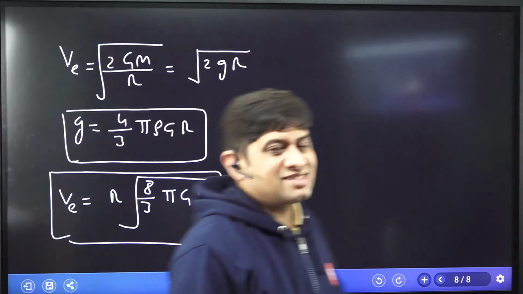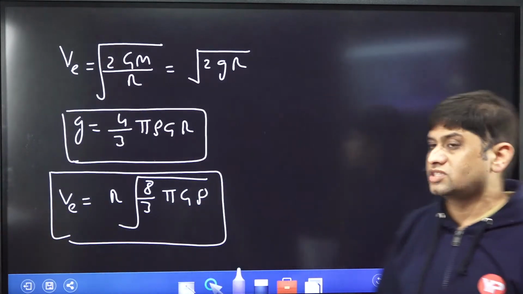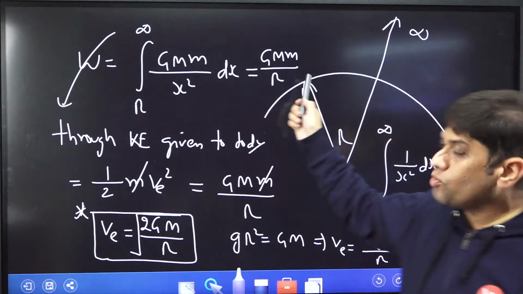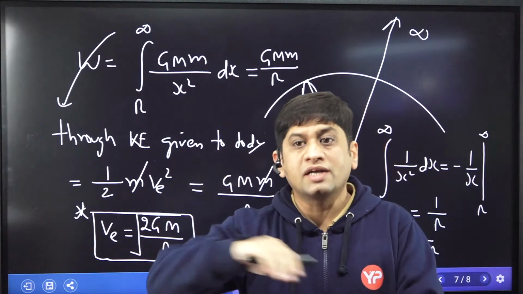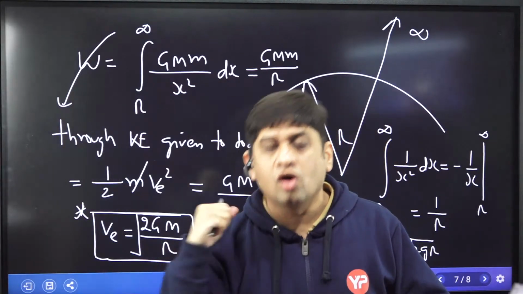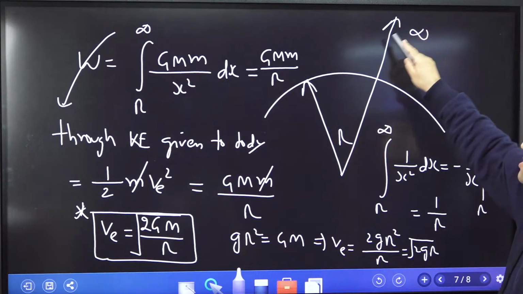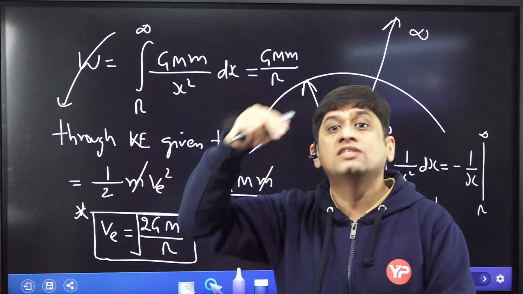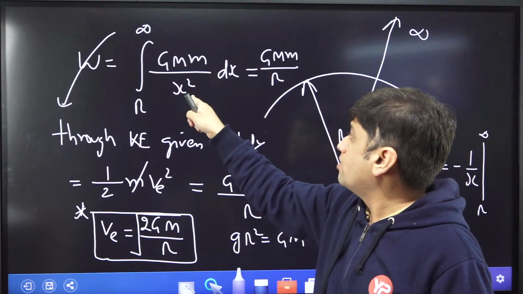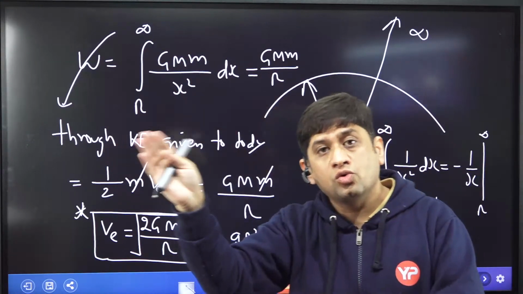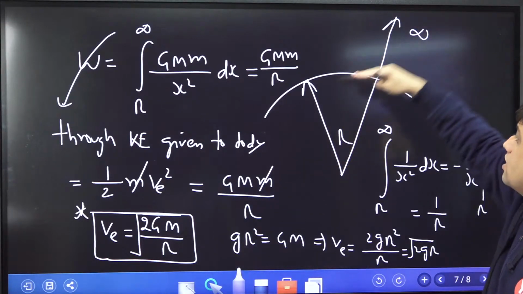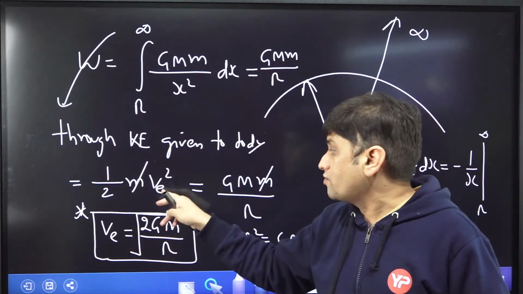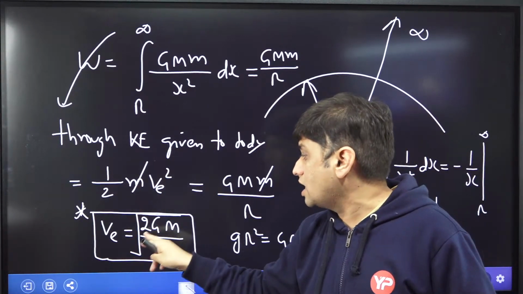So let me now summarize the escape velocity concept. As I told you, maximum questions have come from here. What is escape velocity? How much velocity should I give to a body so that it escapes the gravitational pull of earth? Let's assume a body which is at distance x, and how much work needs to be done to move it by a small distance dx, GMm by x square into dx. How much work do I need to do so that it goes from the surface of earth r to infinity? This much. But that should be given by kinetic energy, half of m v escape square. So what is the formula of v escape?